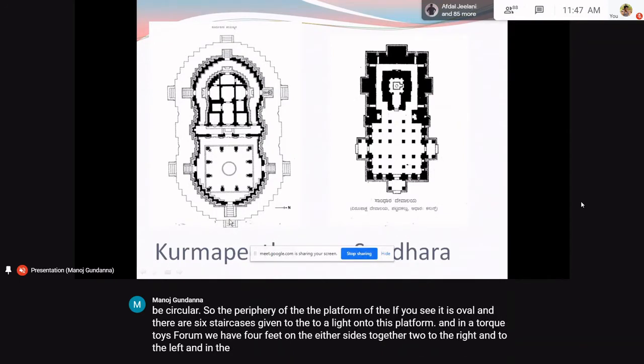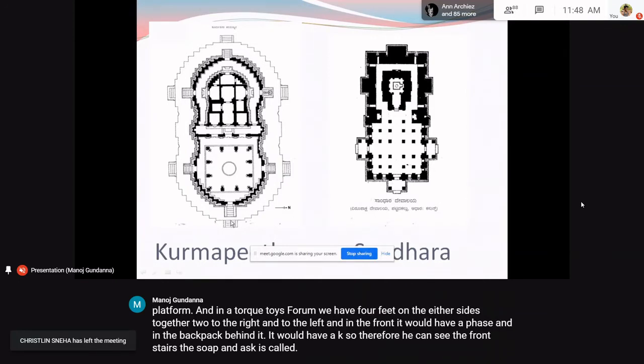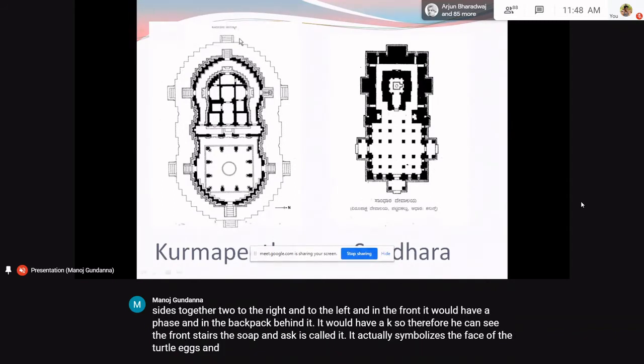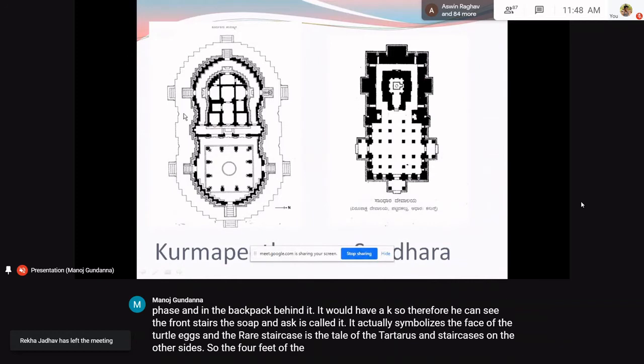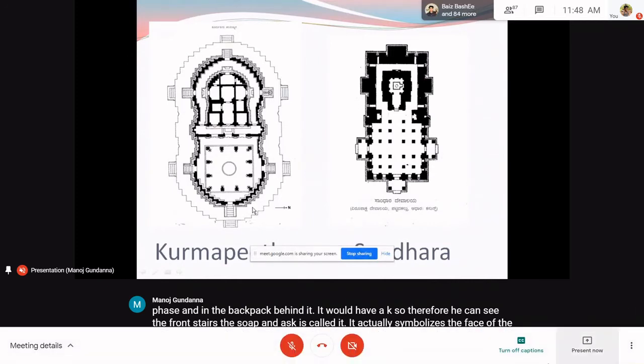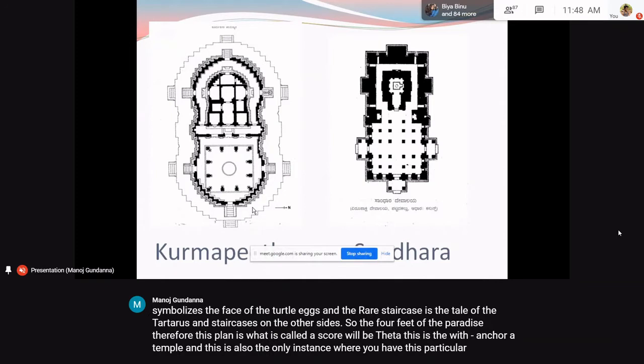In the front, it would have a face, and in the back, a tail. So the front stairs, the sopana as it is called, symbolize the face of the tortoise, the rear staircase is the tail, and the staircases on either side show the 4 feet of the tortoise. Therefore, this plan is called Kurma Pitha. This is the Vidyashankara temple, and this is also the only instance where this particular plan is implemented in a temple.